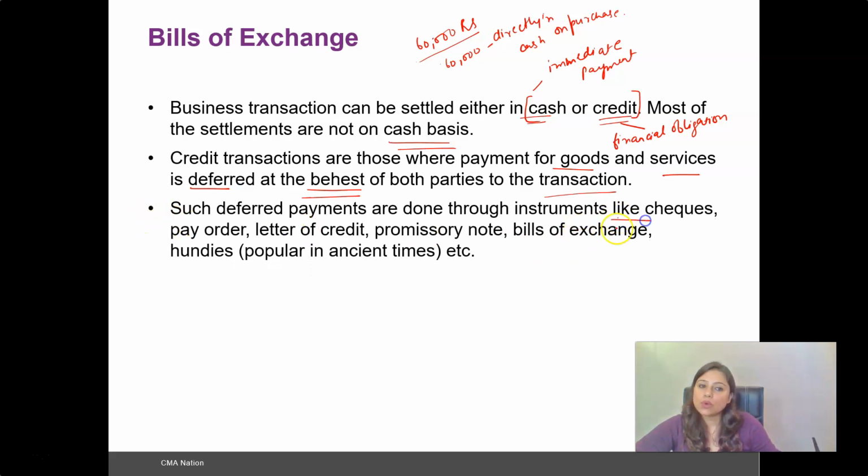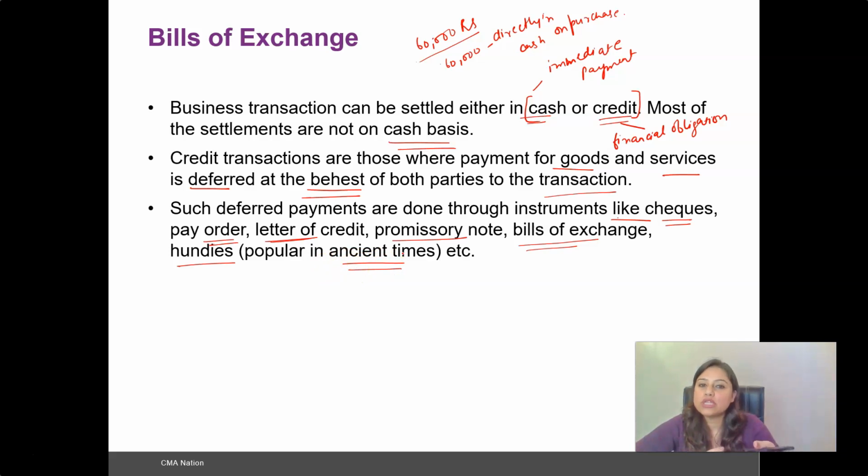Now, what is the security, and how can the seller ensure that he will receive the complete amount for the product sold to a particular buyer? Such deferred payments are done through instruments like checks, pay orders, letters of credit, promissory notes, bills of exchange, and hundis, which were more popular in ancient times.